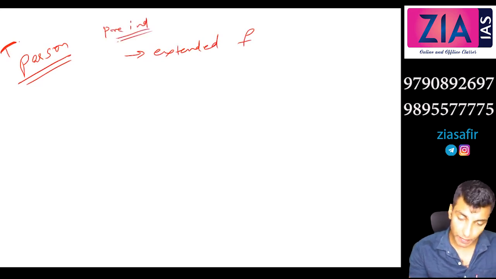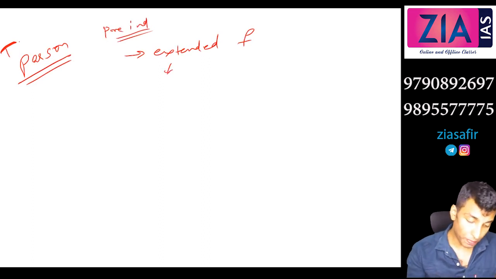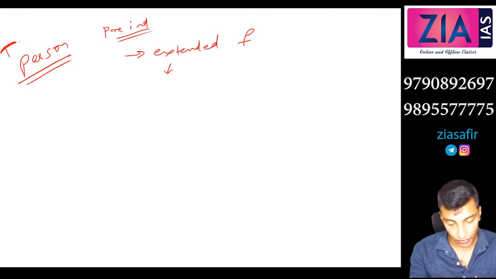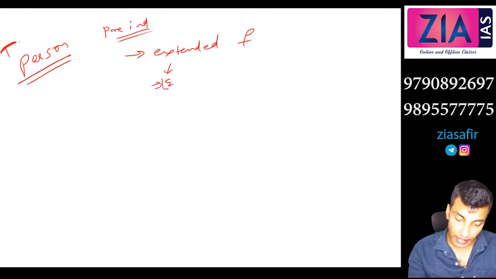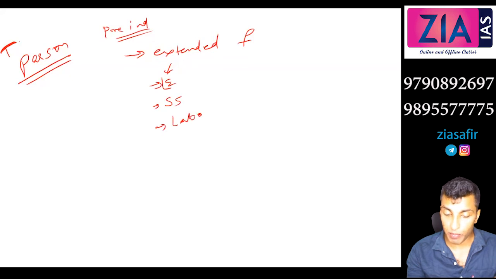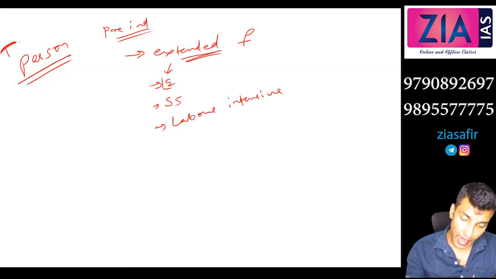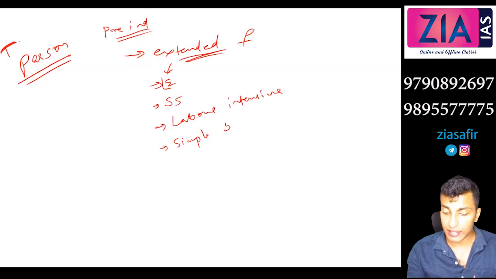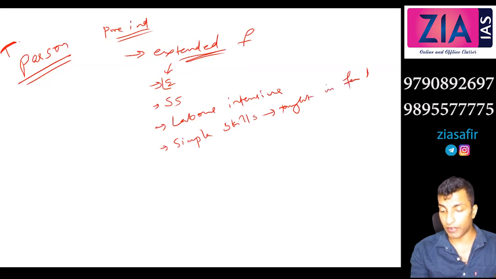The reasons he gives are multiple. Life expectancy was short. Secondly, there is a need for social support. With more members, there will be better social support. It is social capital. And it was a labor intensive economy, so you need more members in the family. That is why the extended family was preferred. Only simple skills were required in pre-industrial society, and these skills were mostly taught in the family itself. This is the idea given by Parsons.